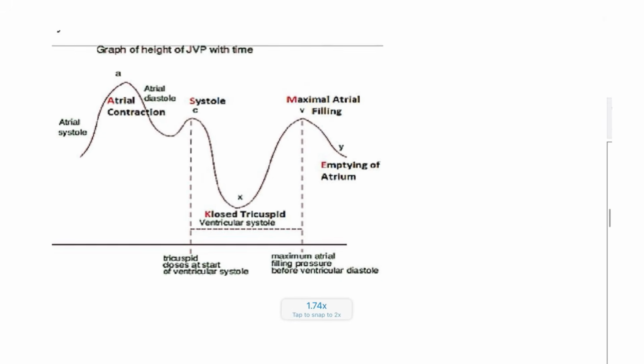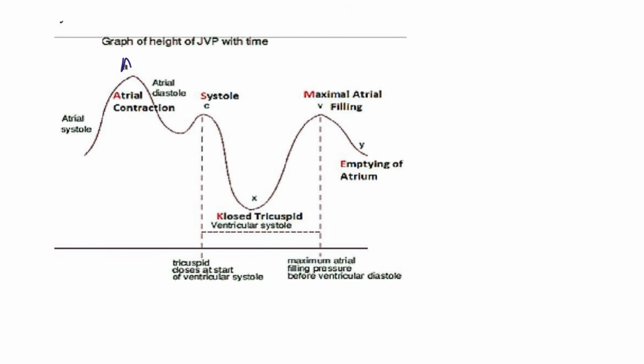Next, coming to the JVP, how are we going to see a JVP? A wave, atrial contraction. C wave, that is for the ventricular systole, and here you are going to see the tricuspid bulge. And the X descent, this is for the ventricular systole, and maximum filling that we are going to see is the V wave, this is for the atrial filling, and emptying of the atrium is seen by the Y descent that we are going to see.